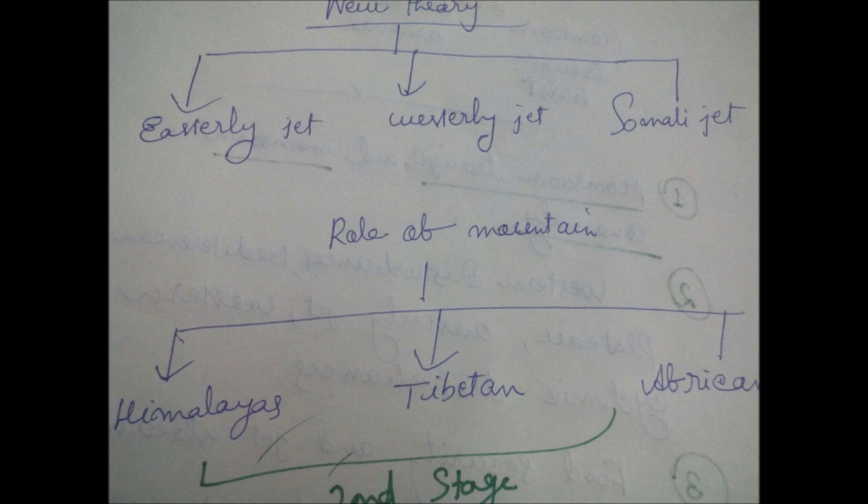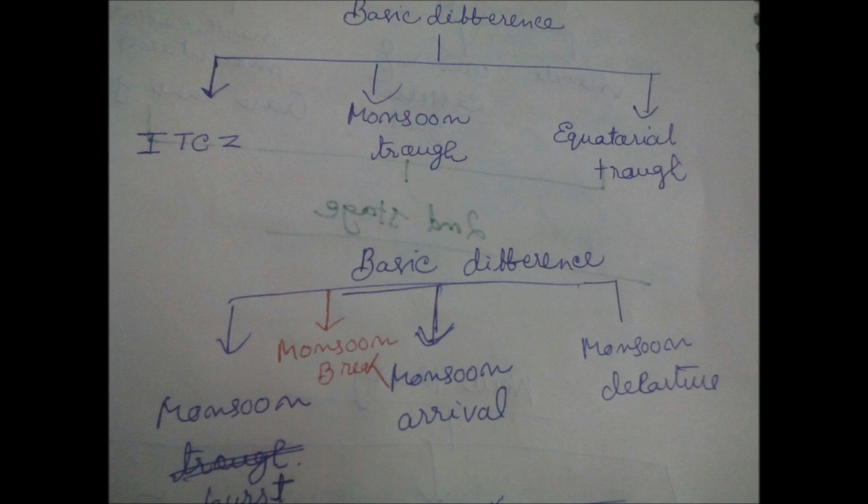Tibetan plateau. In all theories, we have examined the role of different physiographic factors like Aravali ranges, northeastern hills, eastern and western Ghats, Indian Ocean. Here in the new theory of monsoon, we have to examine the role of Himalayan ranges, the role of Tibetan plateau, and the role of African hills, and how they contribute to the Indian monsoon. It is our duty to explore these things in the new theory of monsoon.